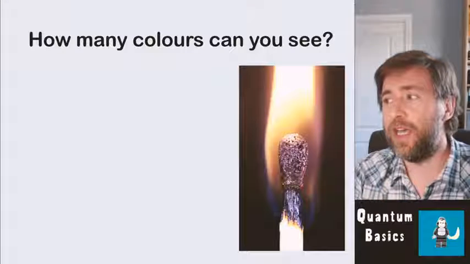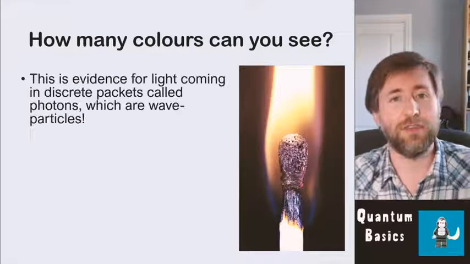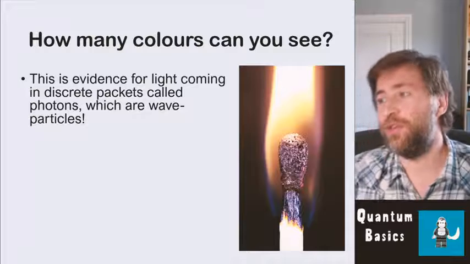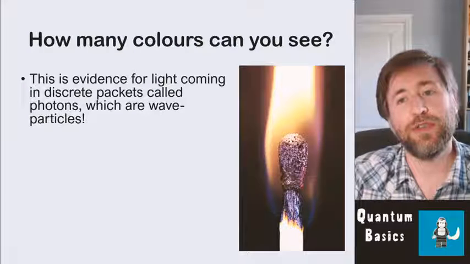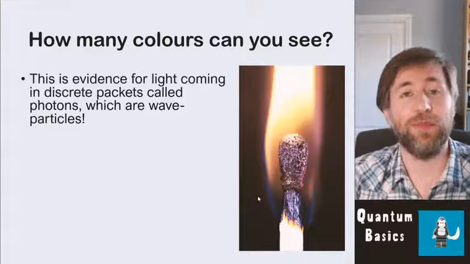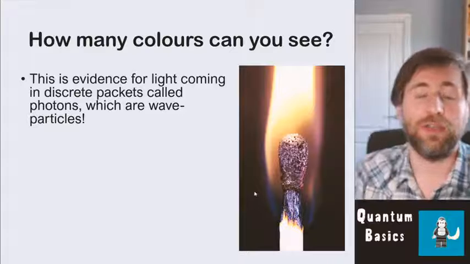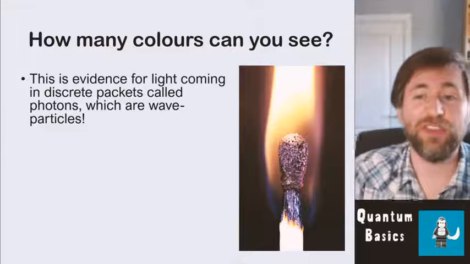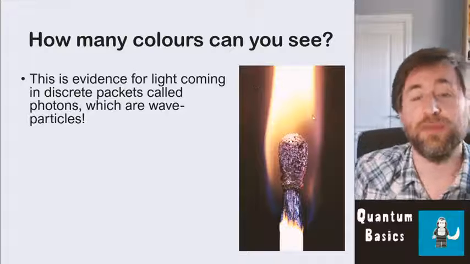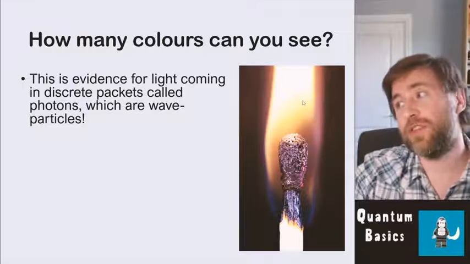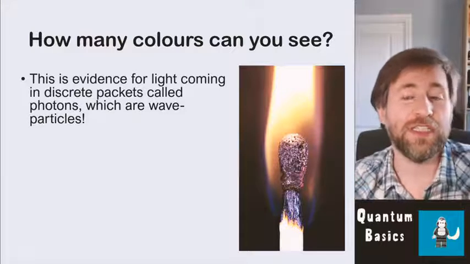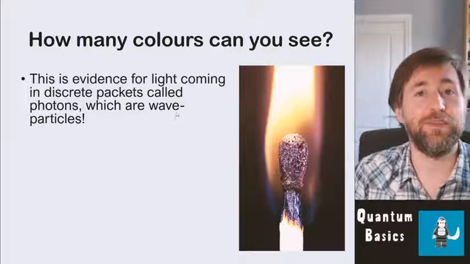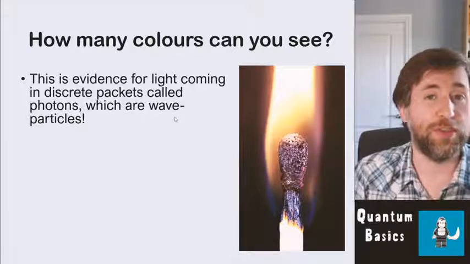So look at this match head. How many different colors can you see? You can probably see a few, but you certainly can't see a continuous spectrum. Now the hottest parts of the flame are the blue parts, and the coolest parts are the yellowy or the red part. But you can't see any green in that. Let's just say we can see some blue, and we can see some orange, and we can see some red. We cannot see a continuous change. So this is evidence for light coming in discrete packets or quantums.